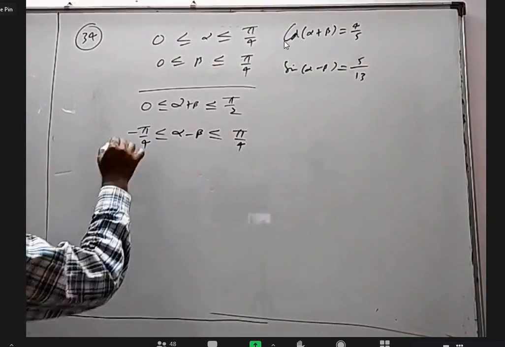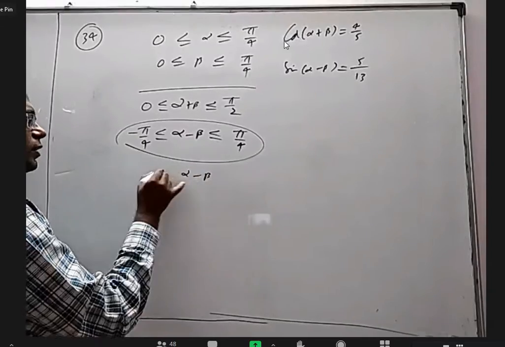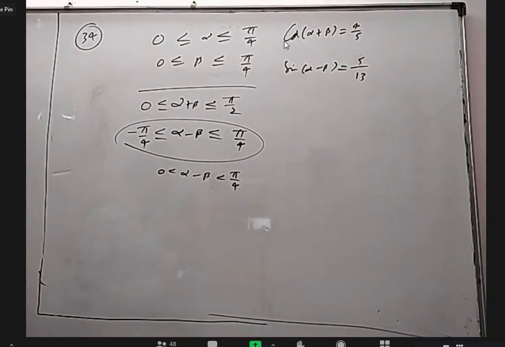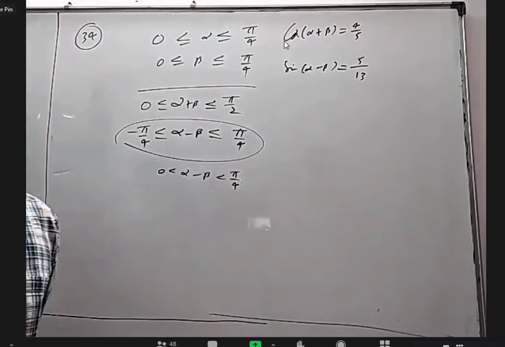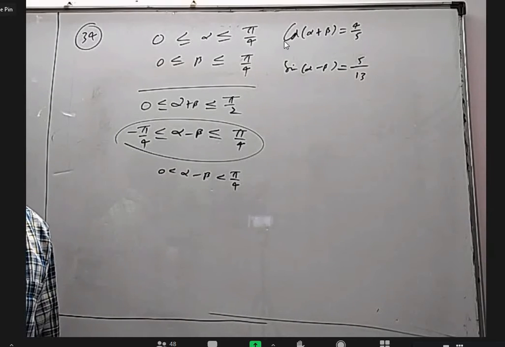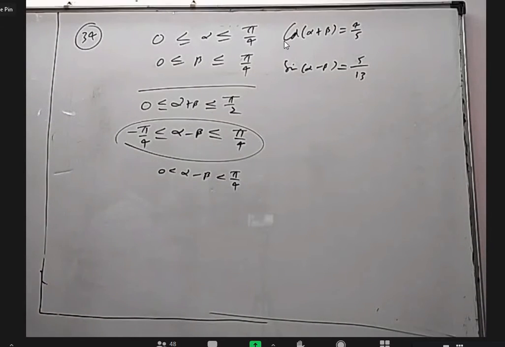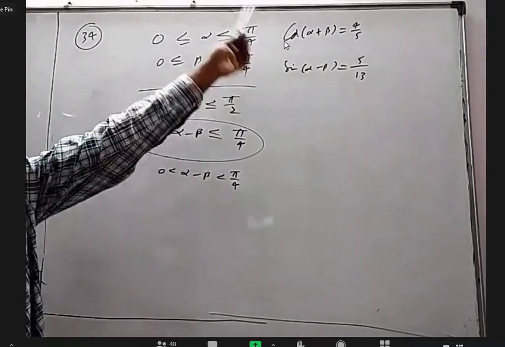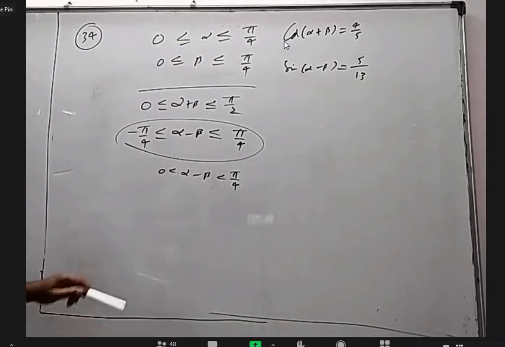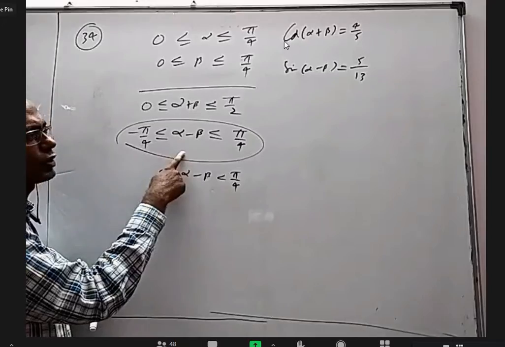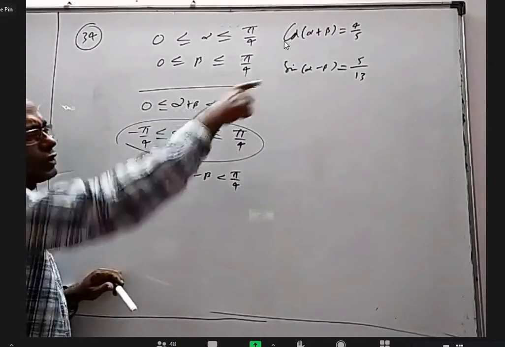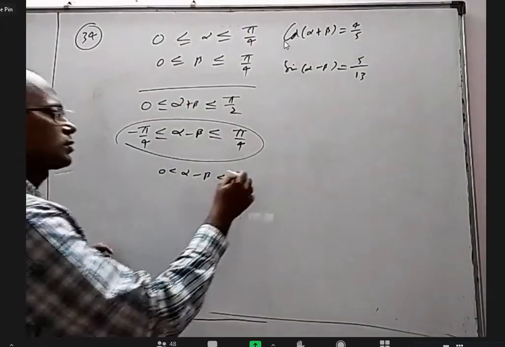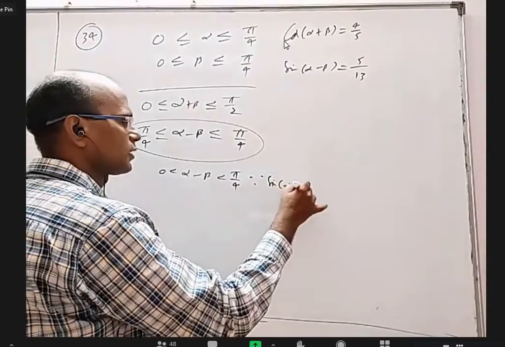Even though it is correct, I want to say alpha minus beta is between 0 to pi by 4. Anybody want to say why? Because sine alpha minus beta is positive, which is possible only in the first and second quadrant. Forget about cos, that is alpha plus beta, which is first quadrant anyway, positive. Alpha minus beta from minus pi by 4 to 0 means fourth quadrant, 0 to 45 means first quadrant. But I should take only the first, not the fourth, because sine is positive, since sine alpha minus beta is greater than 0.